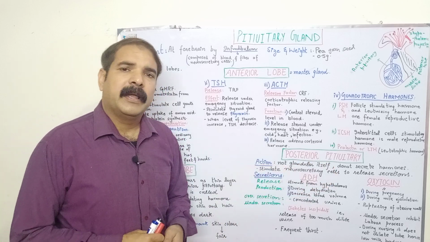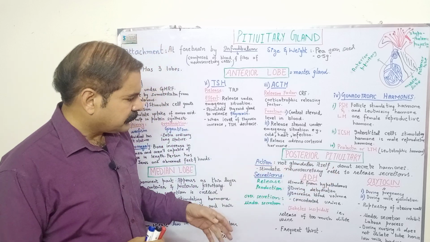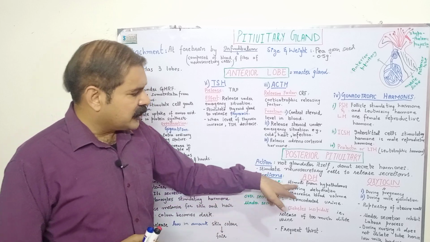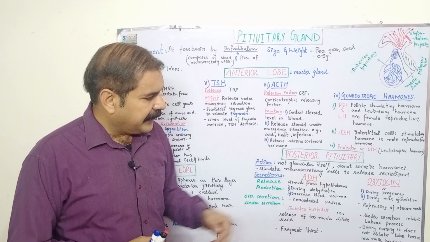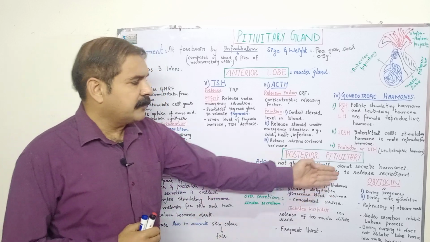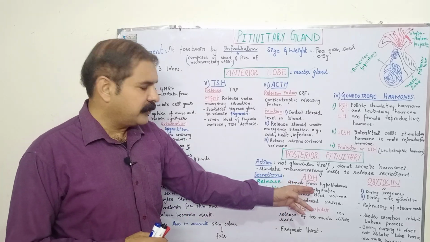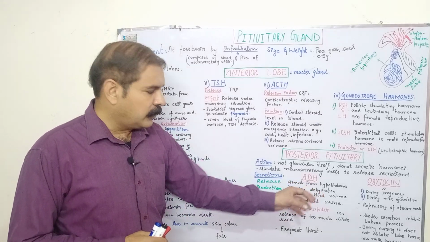ADH stands for antidiuretic hormone. It is released on stimuli from the hypothalamus, during dehydration and decreased blood volume.